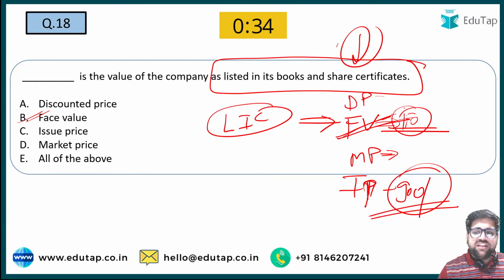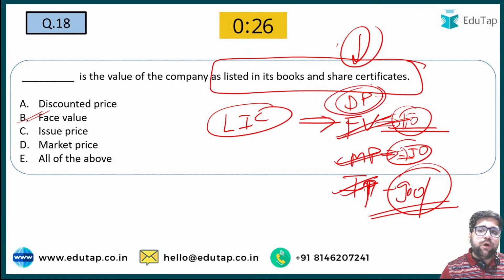What was the face value? 10. What was the issue price? 900. What is the current price? Current price is around 750, so this will fluctuate daily. And what is this discounted price?